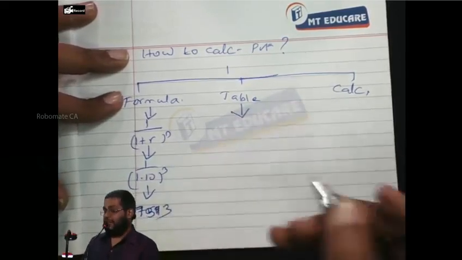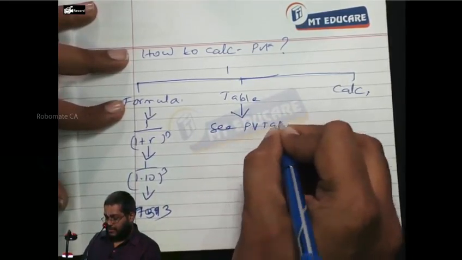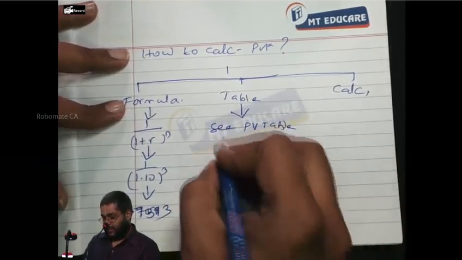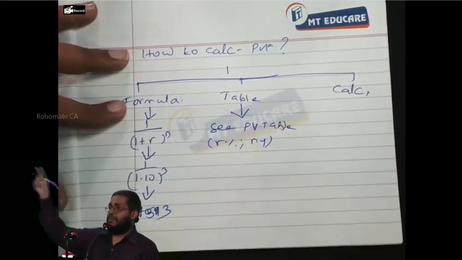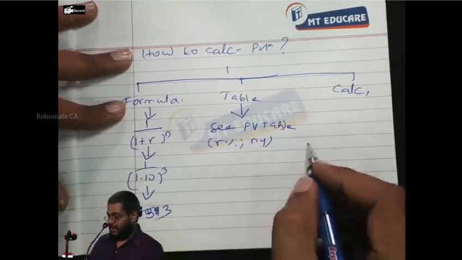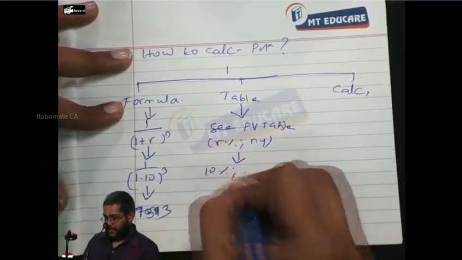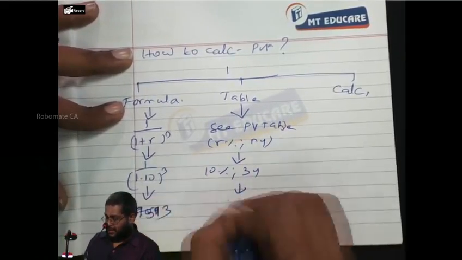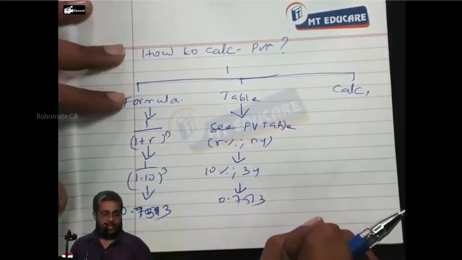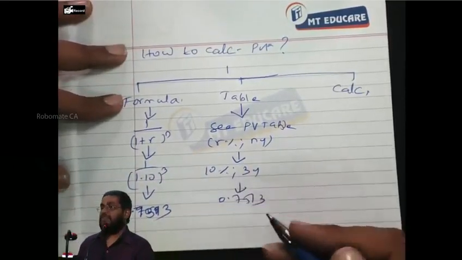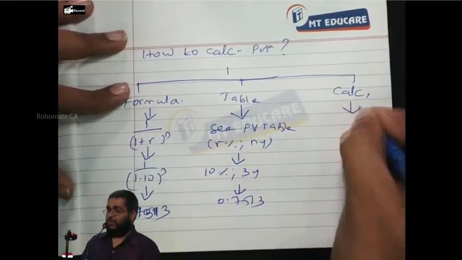The question paper may give you the factor. See a table called C, the present value table. See the present value table against r percent, n years. The table will have percentages and then years. Here we have to see against 10%, 3 years. The table will give you this number, 0.7513. Can I proceed? Now, this we are going to use very frequently. You should be able to understand it.